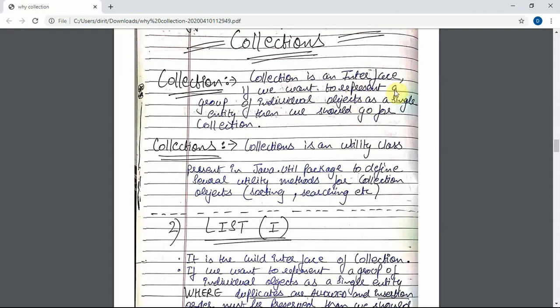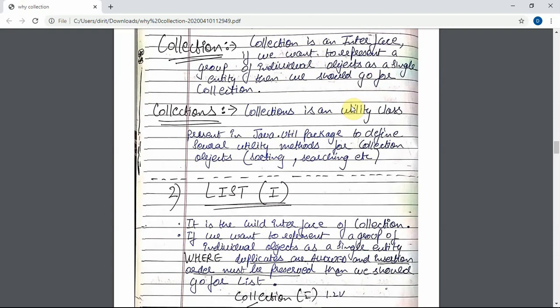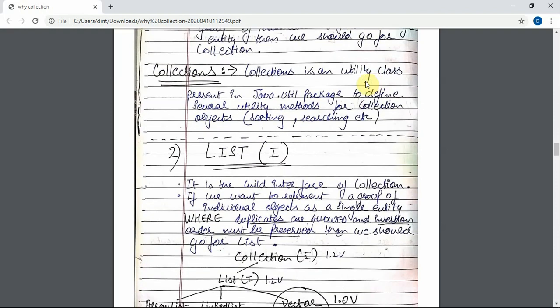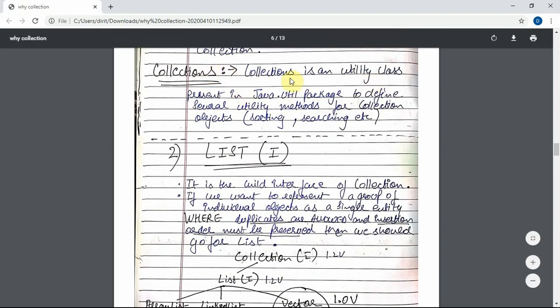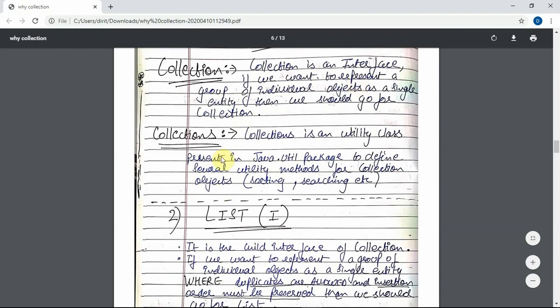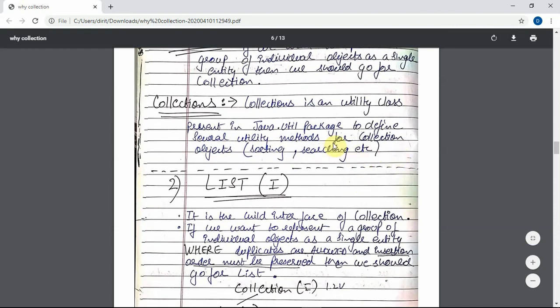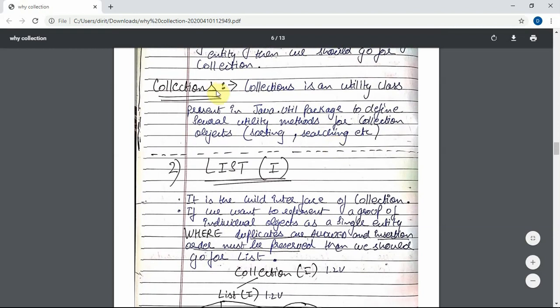If we want to represent a group of individual objects, just remember this: individual objects, not any kind of objects. Individual objects have their own functionalities. So as a single entity, we should go for collection. Collection is a utility class present in the java.util package to define several utility methods for collection objects, like sorting, searching, and reversing. Many functionalities are there in collection, and it is a class.